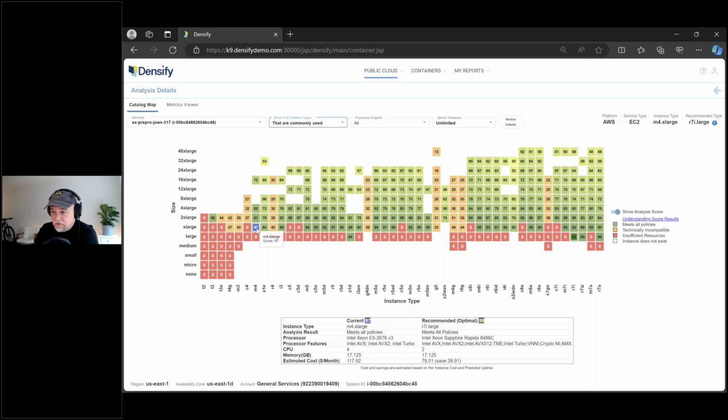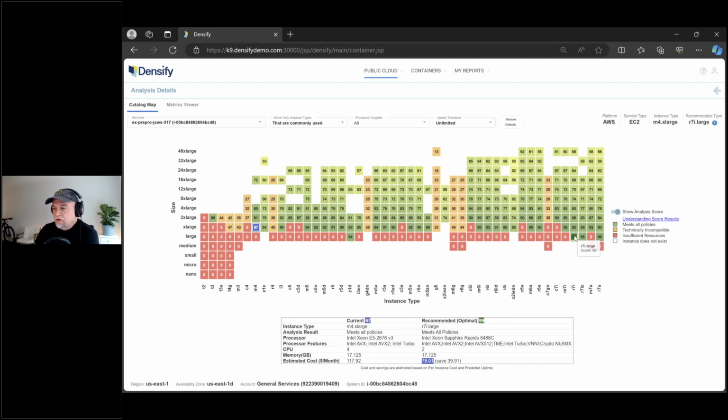And you see here the highlights. We're currently on the M4 extra large, and the analytics are saying the best one is the R7i large, and the details are at the bottom. We're currently spending $117 a month. You could be spending $78 a month on that one. So that's a better choice. Going back to what I talked about at the beginning, coming up with the optimal answer that you can actually take, that's what this view is showing. We're on this one, we should be on this one. If I wanted to open a ticket or send it through Terraform, that's what would happen.